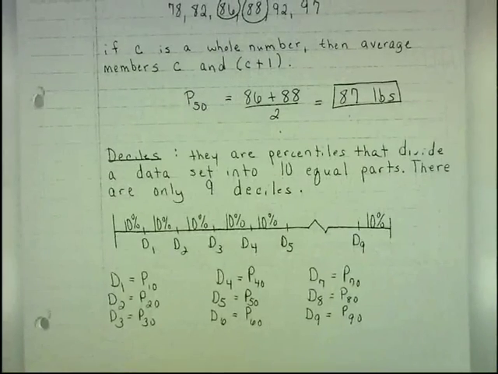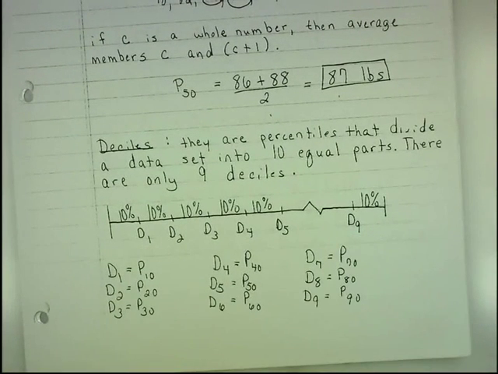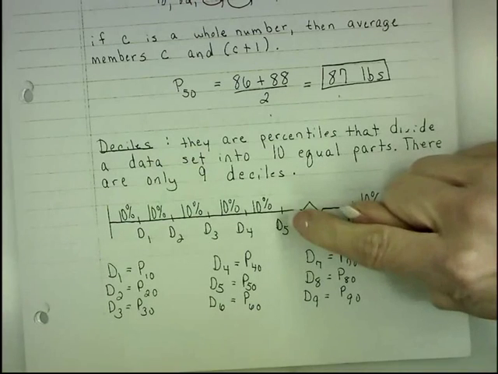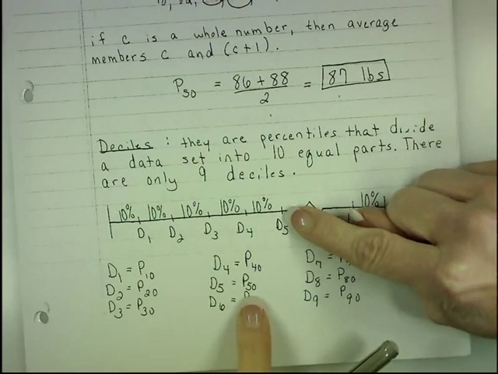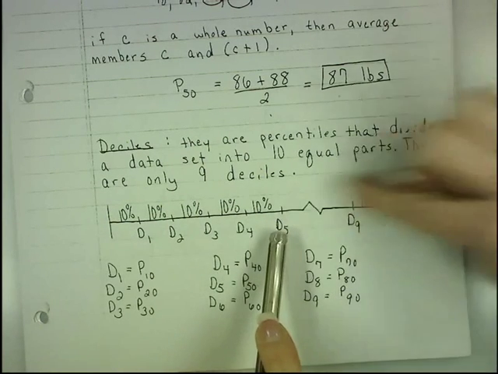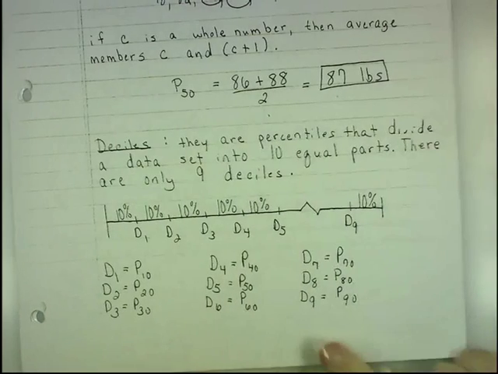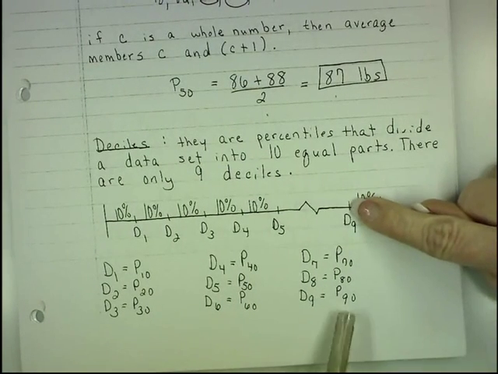Deciles are percentiles that divide a data set into 10 parts, and you have these 9 deciles, and each little subdivision is 10%. So if a value falls at the 5th decile, the 5th decile is really the 50th percentile. So I have 50% below it, and therefore 50% above. If a data value falls at the 9th decile, then it's really the 90th percentile.